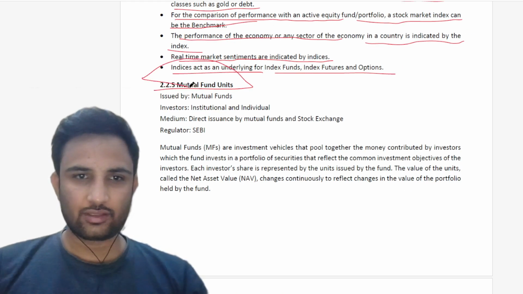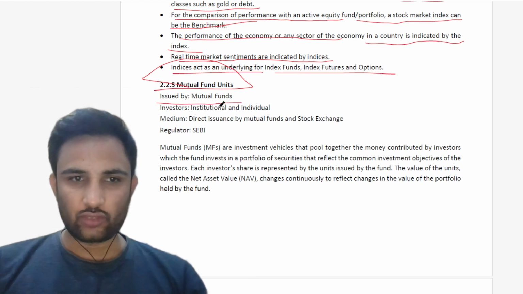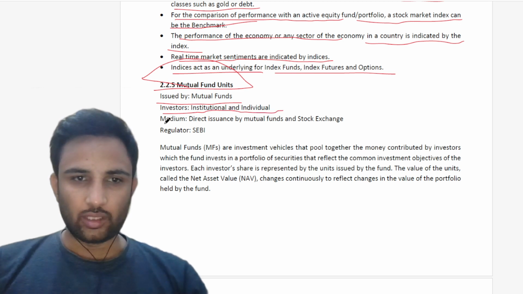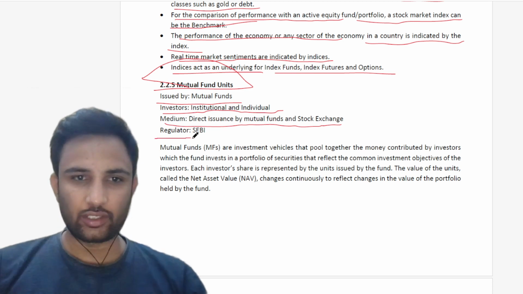The next term we have is mutual fund units. These are issued by mutual funds. The investors are institutional and individual. The medium is direct issuance by mutual funds and stock exchange. The regulator is SEBI.